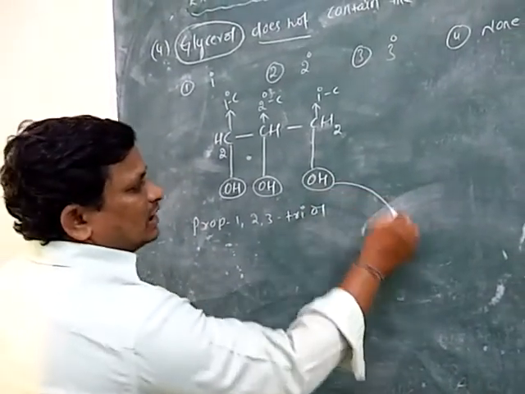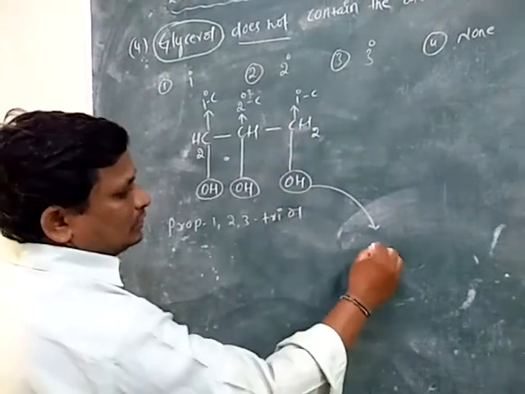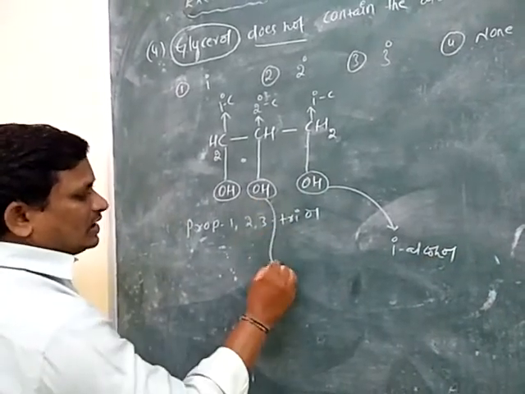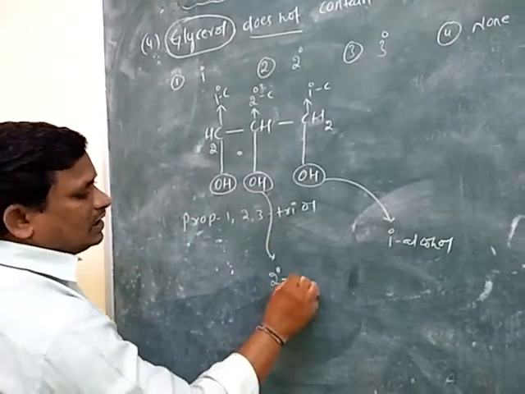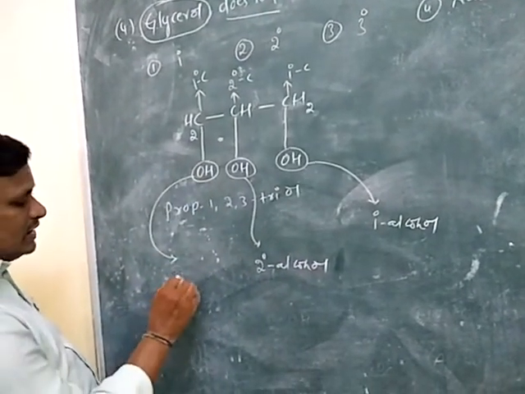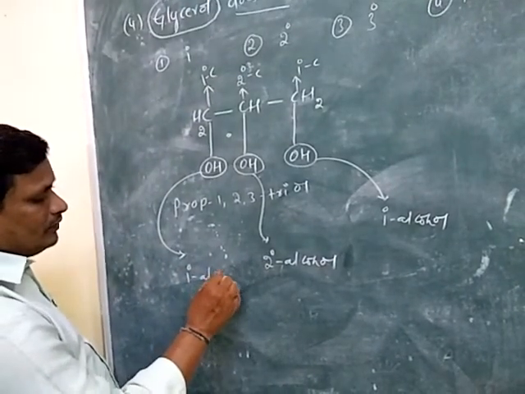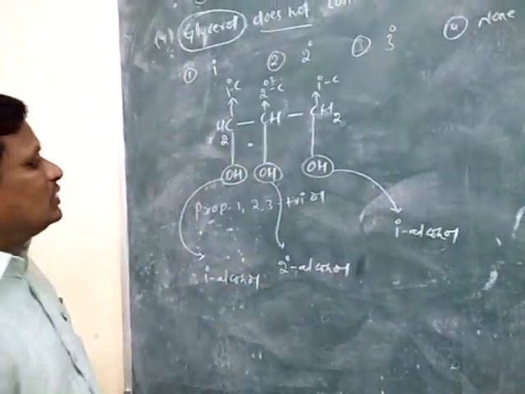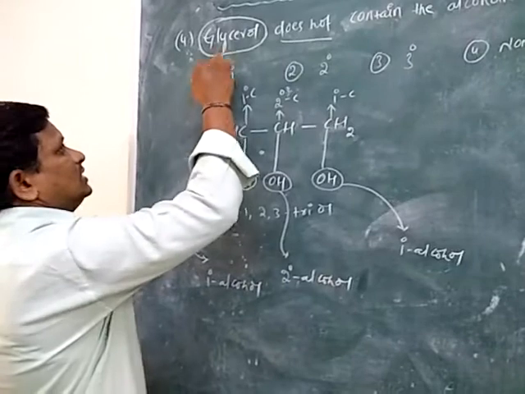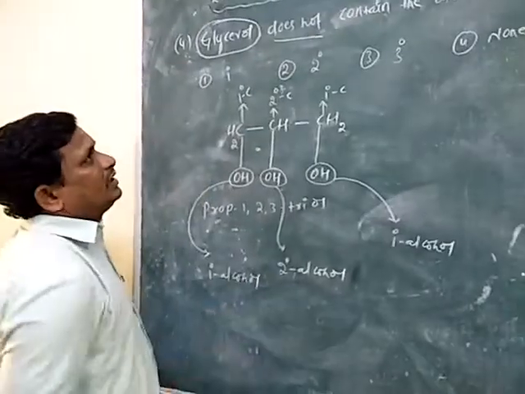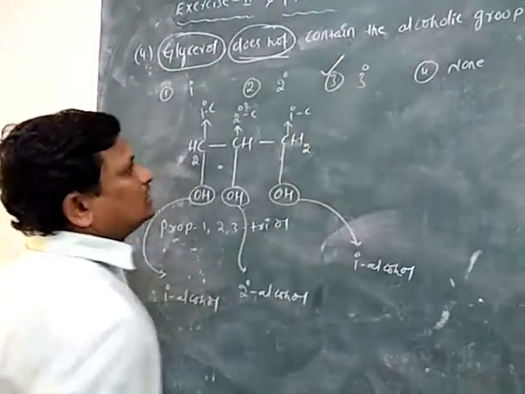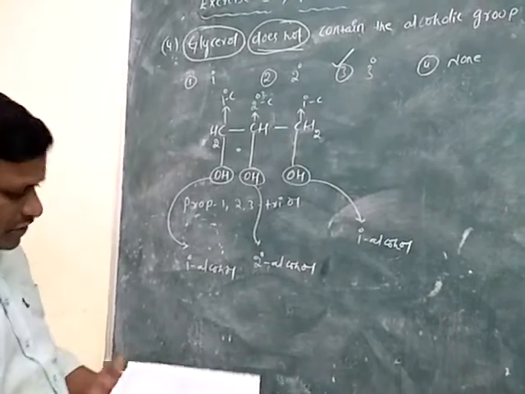So this alcohol belongs to primary alcohol. This alcohol belongs to secondary alcohol. This alcohol is considered as primary alcohol. So glycerol contains primary and secondary alcohols. Glycerol does not contain tertiary alcohols, so the answer is the third option.